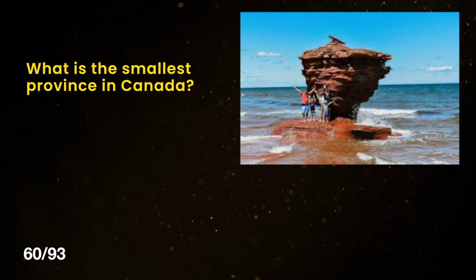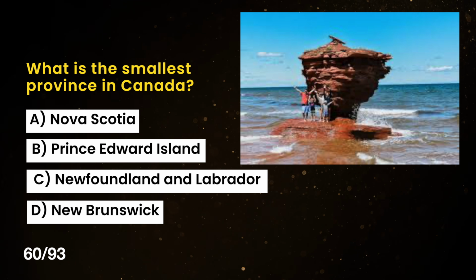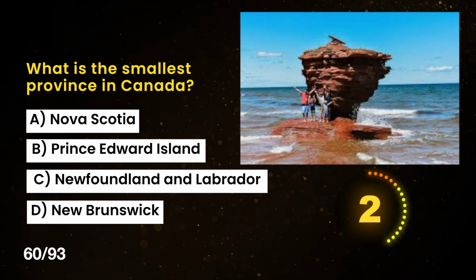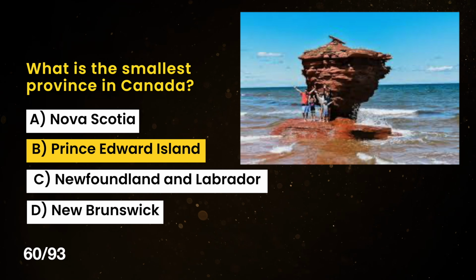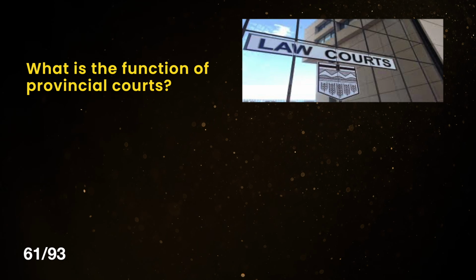What is the smallest province in Canada? A. Nova Scotia. B. Prince Edward Island. C. Newfoundland and Labrador. D. New Brunswick. The correct answer is B. Prince Edward Island.